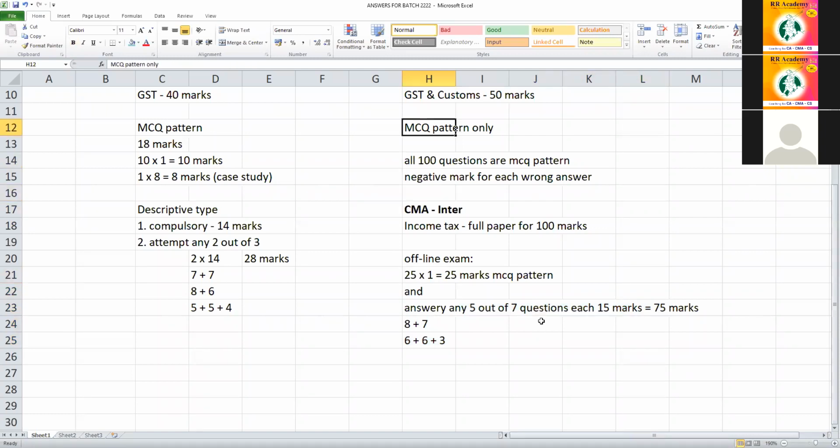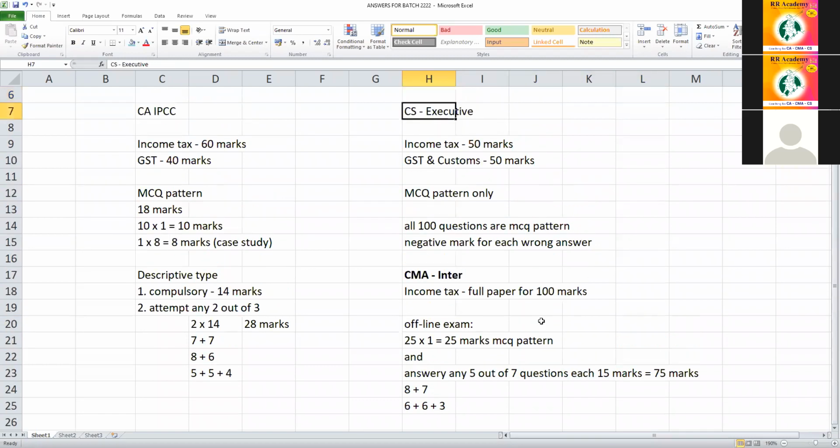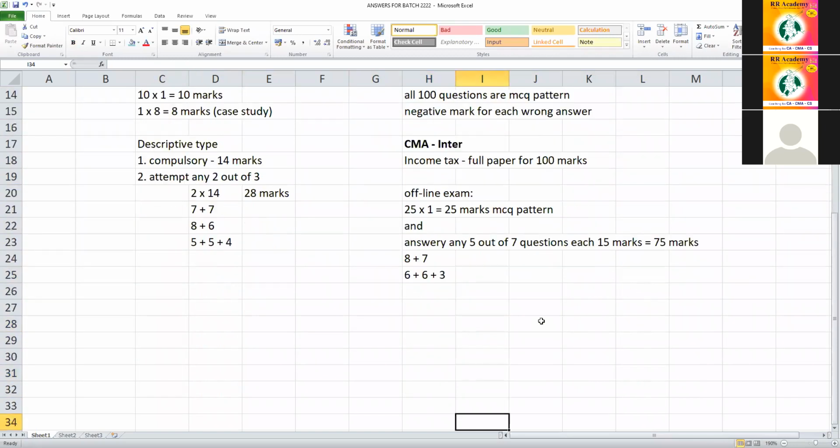I'm just highlighting what the question paper pattern is, students. So this is for CA, this is for CS Executive, and for CMA Inter. Right? Anything to ask before I proceed further?